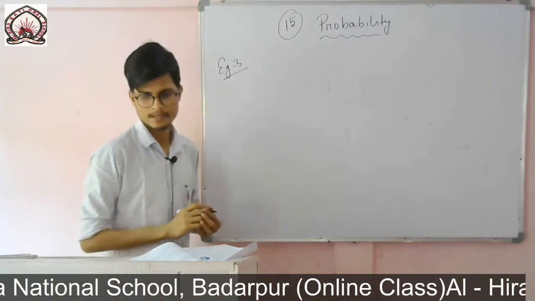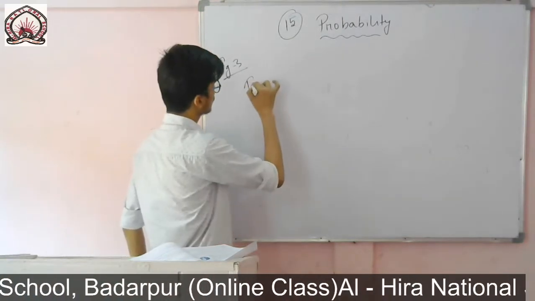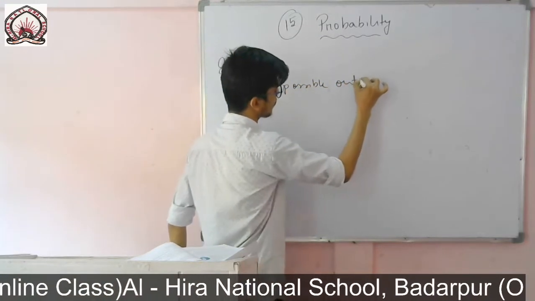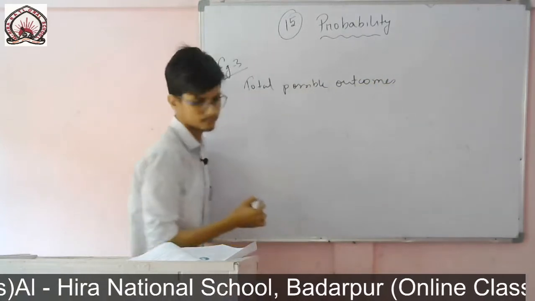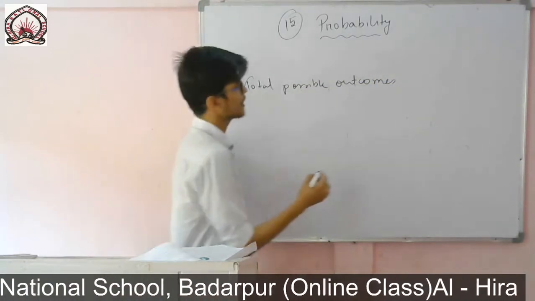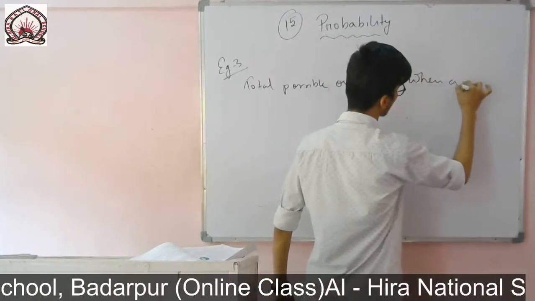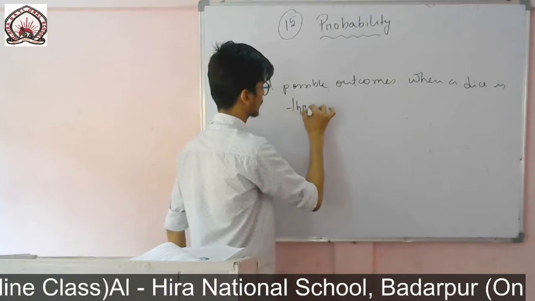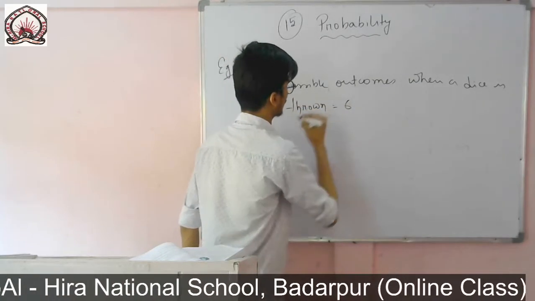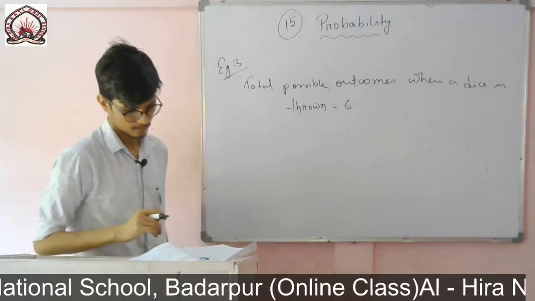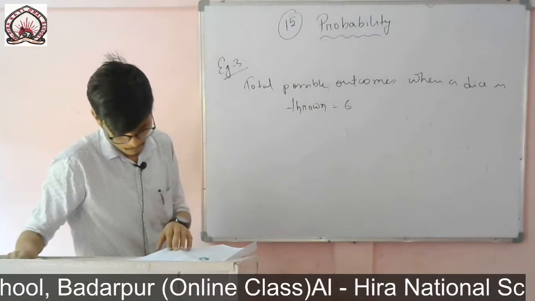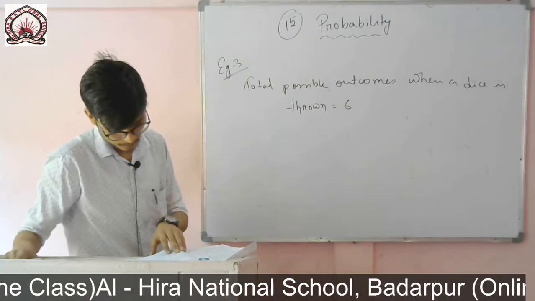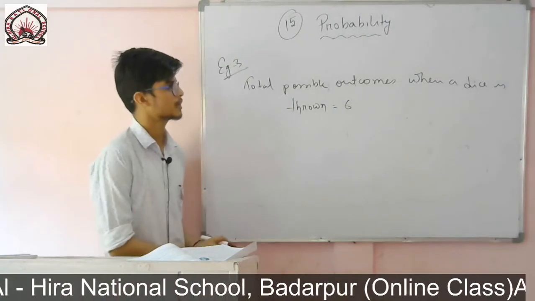The highest number is 6. So you write total possible outcomes when a dice is thrown.